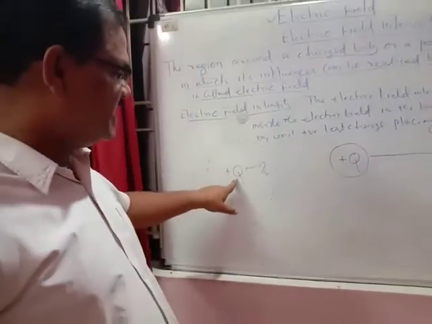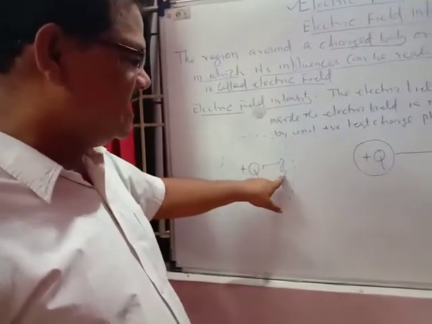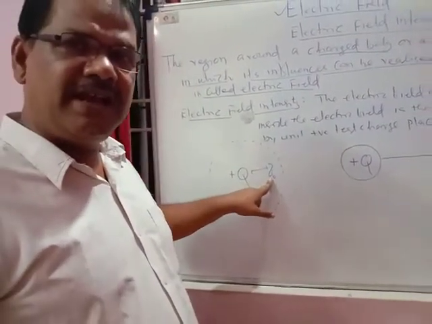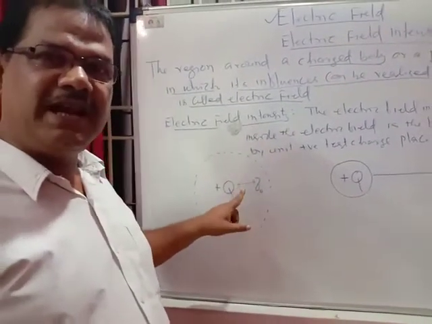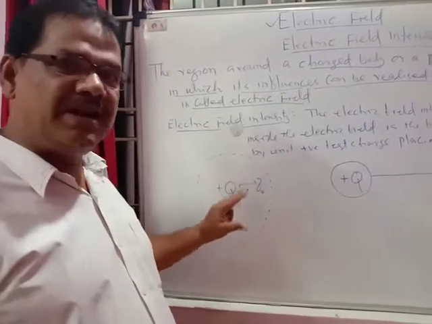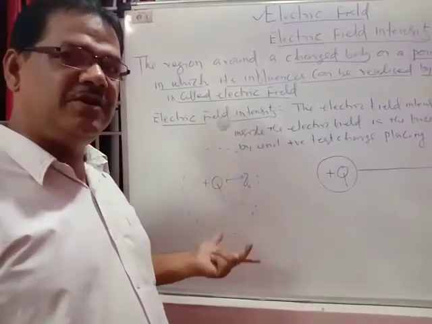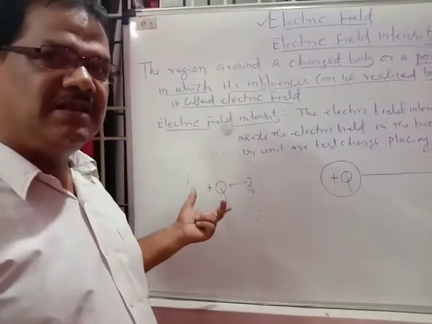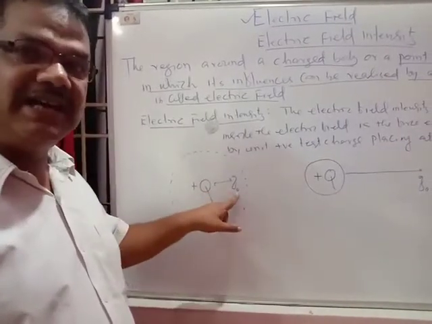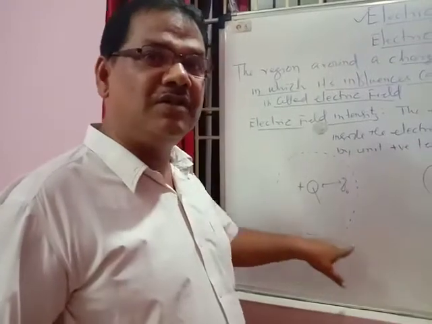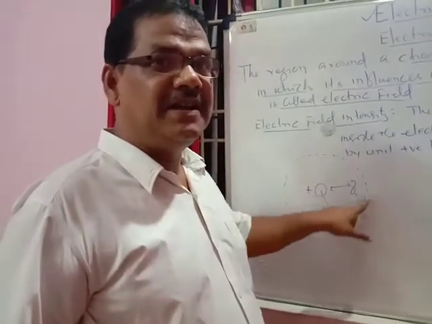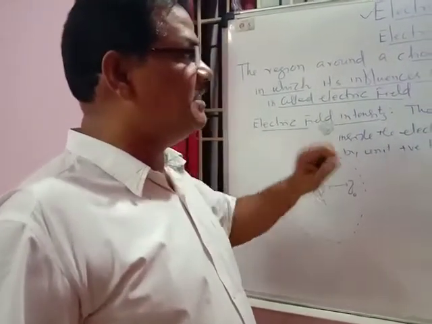If the plus Q charge is kept here and another charge is plus, repulsion will be there. If it is plus Q and minus Q, automatically attraction will be there. So whatever the force may be, either attraction or repulsion, the force will be experienced on the charged body kept in that region. This particular region is called the electric field.